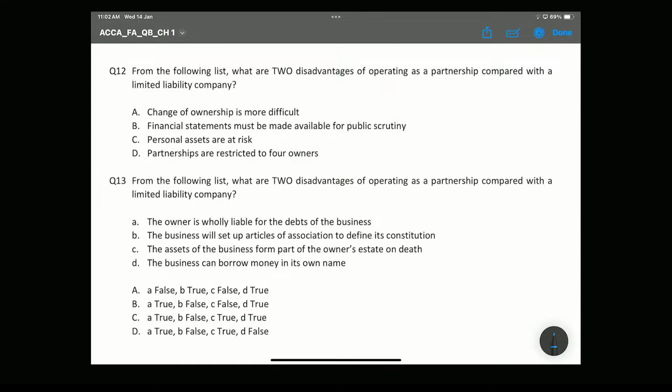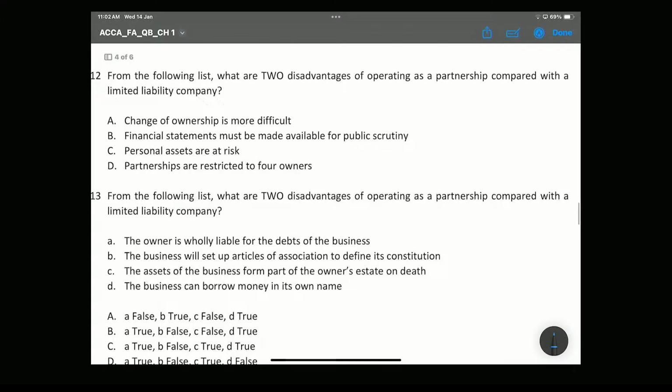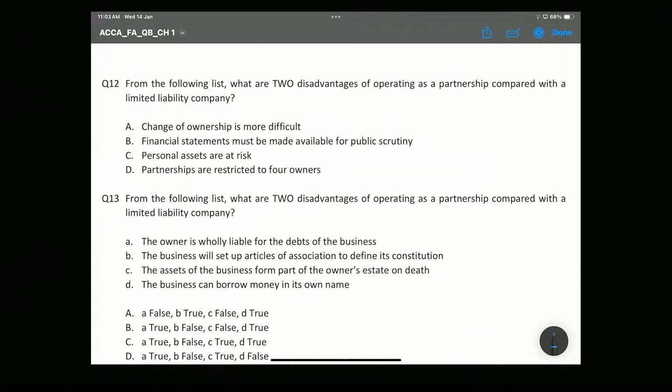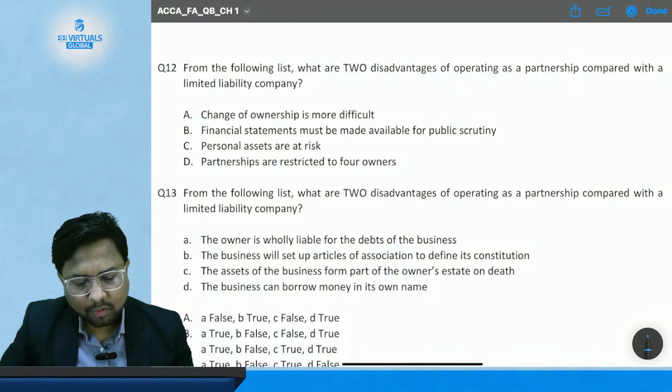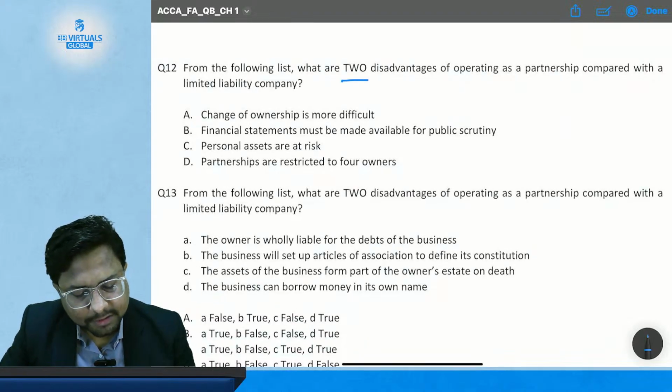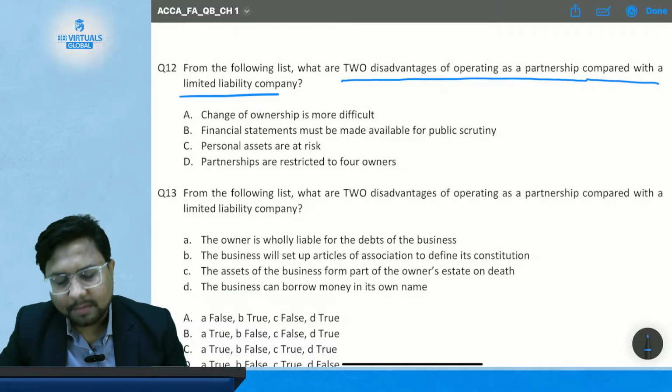Okay, so let's welcome again. We are going to solve the remaining questions of this chapter and we'll complete this chapter today only in 3 classes. Okay. So question number 12. From the following list, what are the two disadvantages of operating as a partnership compared with the limited liability company?